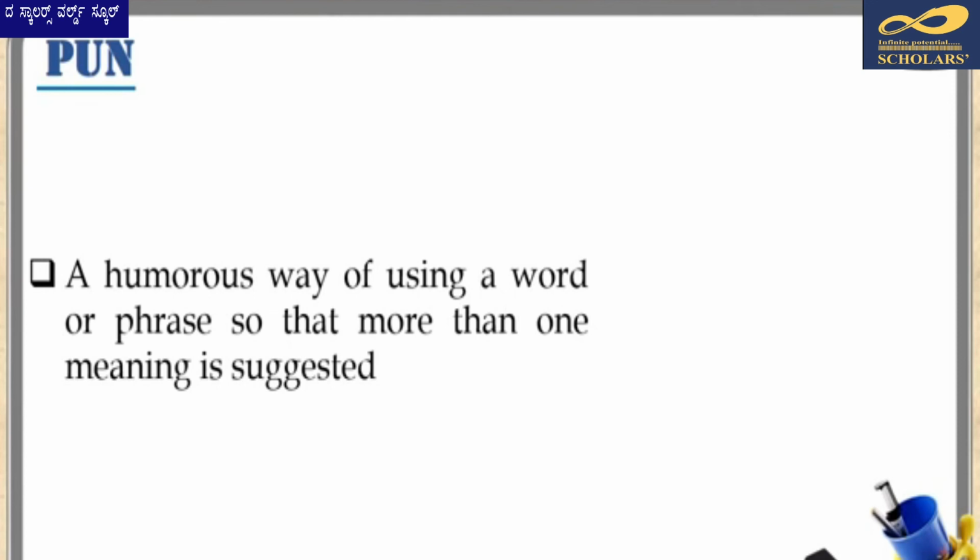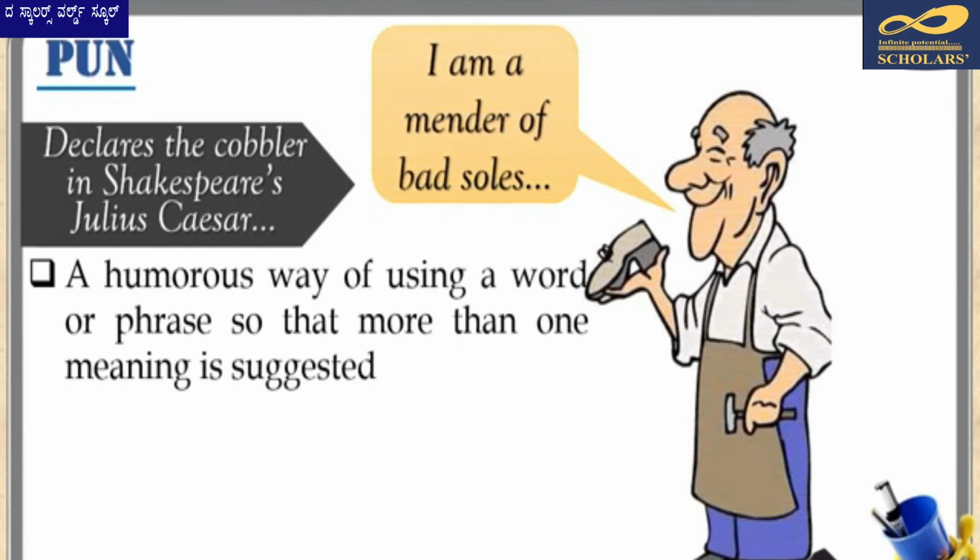Let's take an example from Shakespeare's play Julius Caesar. A cobbler, when asked what his trade is, replies that he is a mender of bad soles. Well, mend means to correct, and a cobbler mends shoes and the soles of worn out shoes, but this sentence is worded in such a way that soles can be taken to mean the bottom of a shoe or a soul. And a parallel meaning derived from the cobbler's response is that he corrects people who have bad souls.